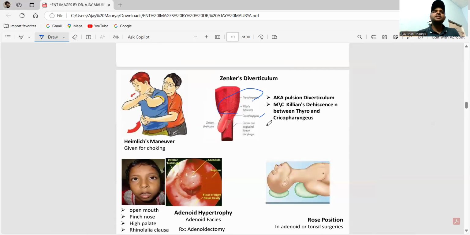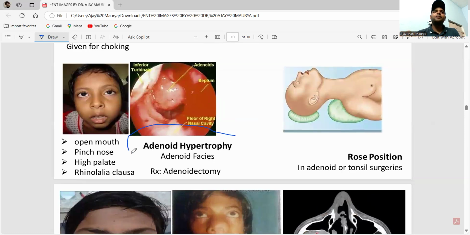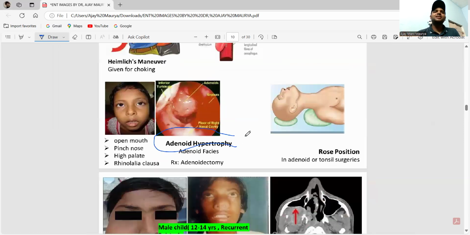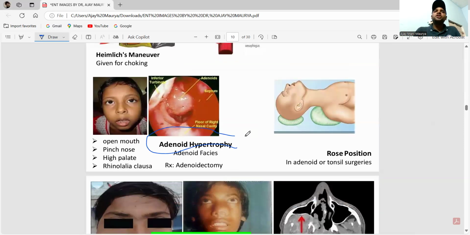Okay, now next one, guys, is adenoid hypertrophy. Remember that there is open mouth, pinched nose, high palate, rhinolalia clausa. These are the symptoms. There are adenoid facies. After adenoid facies, there is open mouth, pinched nose, high palate, rhinolalia clausa. They are the symptoms of adenoid hypertrophy. The surgery is adenoidectomy.